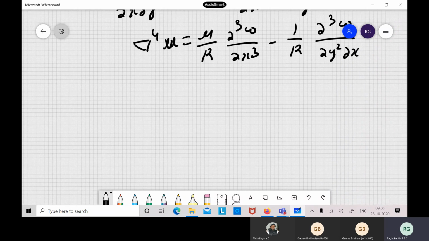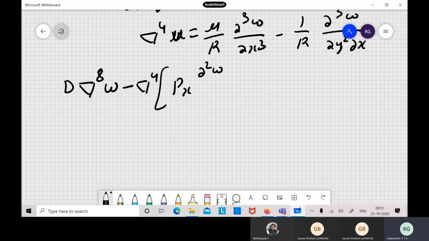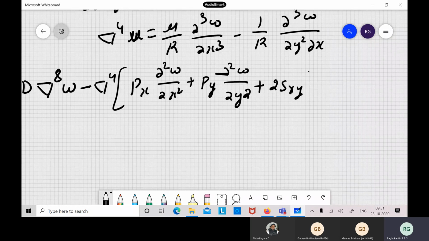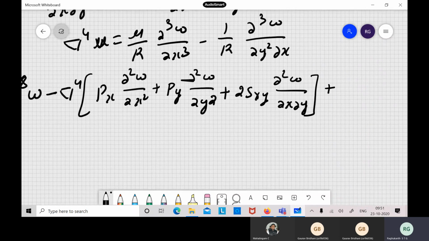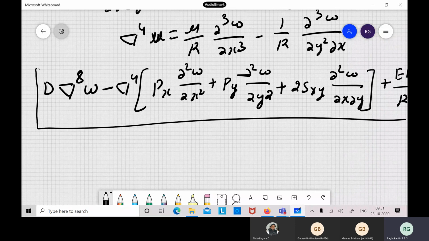After doing all those things, you get an equation like this. One equation you have in terms of w: del to the power of 4 ... Px ∂²w/∂x² plus Py ∂²w/∂y² plus 2 times Sxy ∂²w/∂x∂y, plus something by r square ∂⁴w/∂x⁴ is equal to 0. So you can combine all these 3 equations into one big equation.